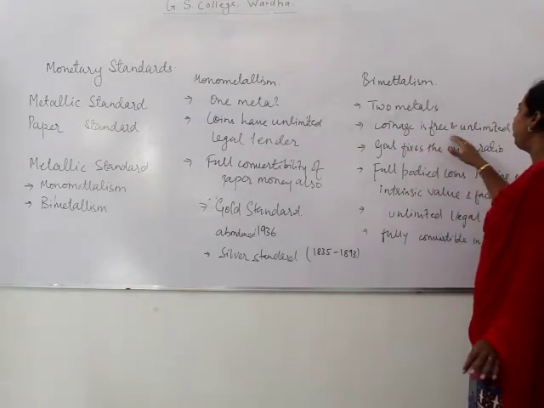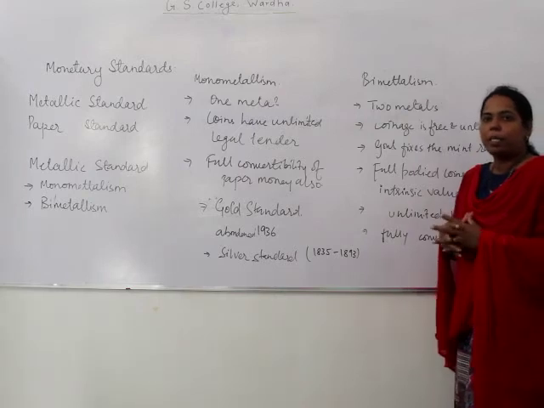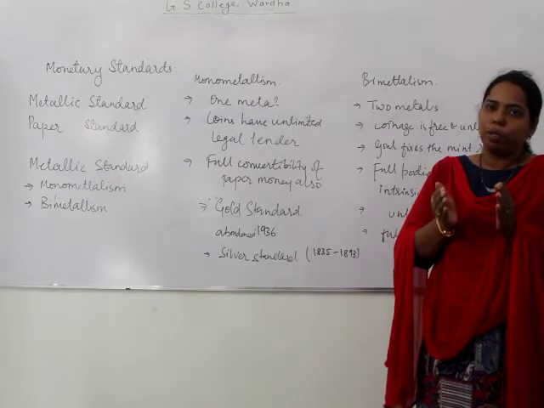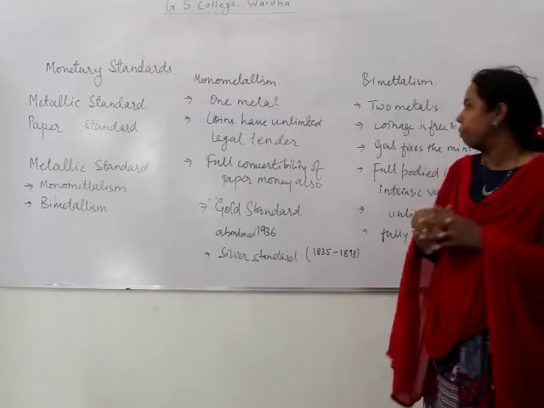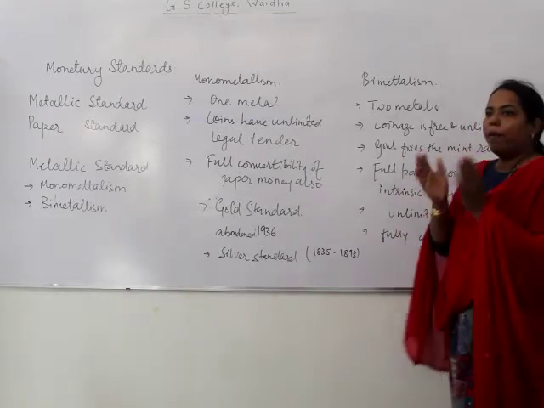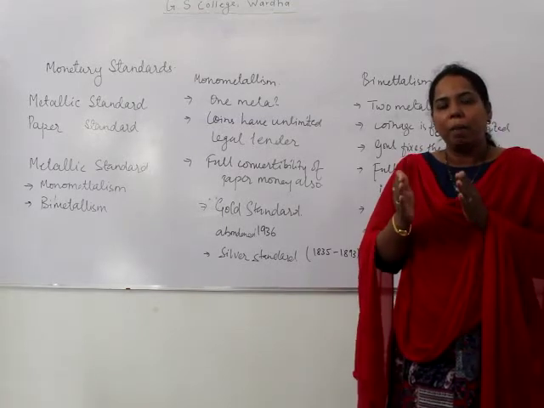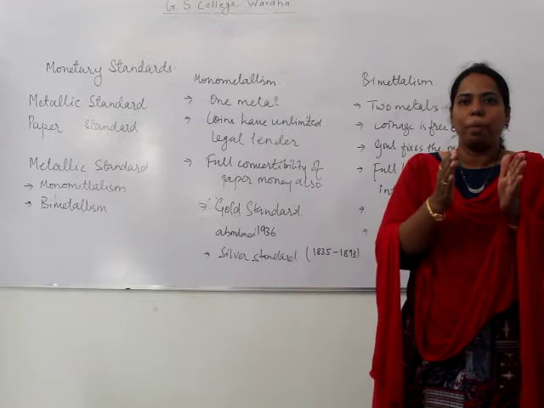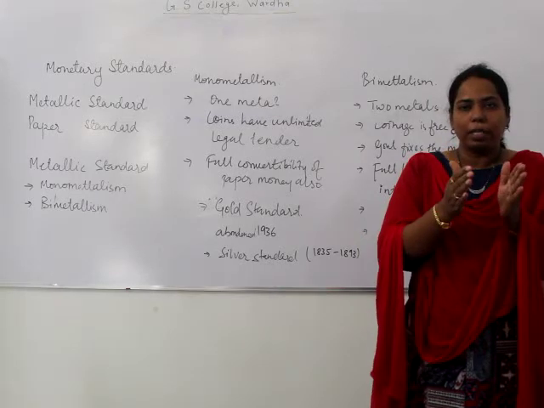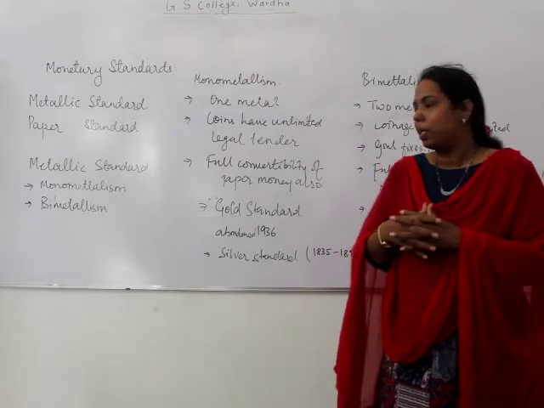The coinage is free and unlimited. The government has the right to issue the number of coins. The government fixes the mint ratio. Government fixes the mint ratio means that the government decides how much amount of gold coins can be minted and how much amount of silver coins can be minted.